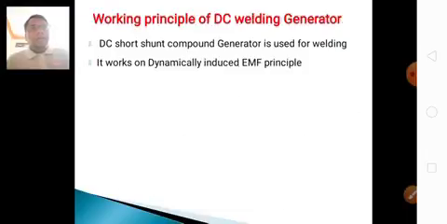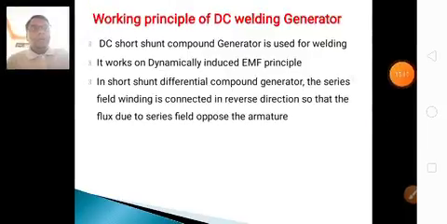The working principle of the DC welding generator: a DC short shunt compound generator is used for welding, and it works on the principle of dynamically induced EMF, the main working principle of a DC generator. In the short shunt differential compound generator, the series field winding is connected in reverse direction so that the flux due to the series field opposes the armature flux.